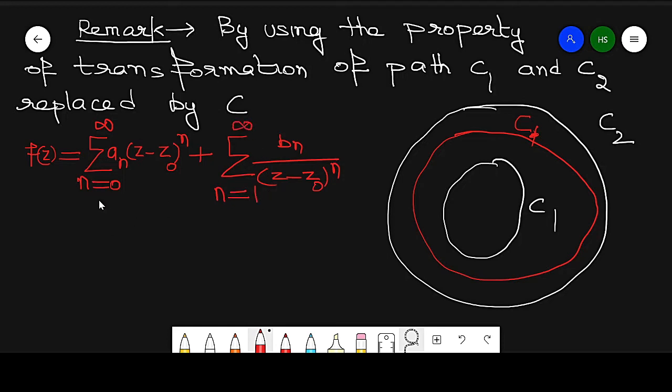The difference is that here it starts from 0, here it starts from 1.